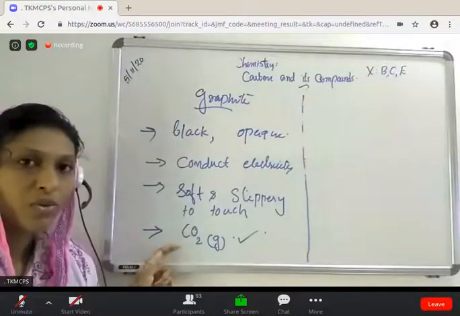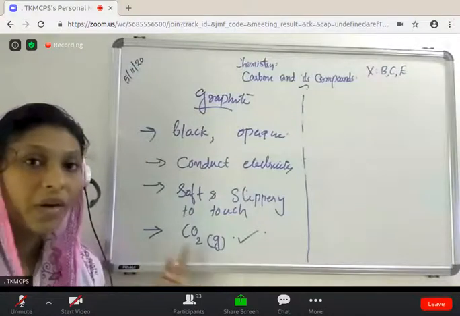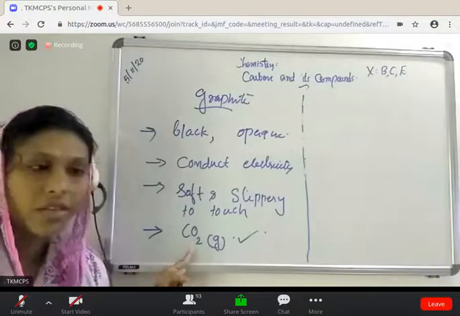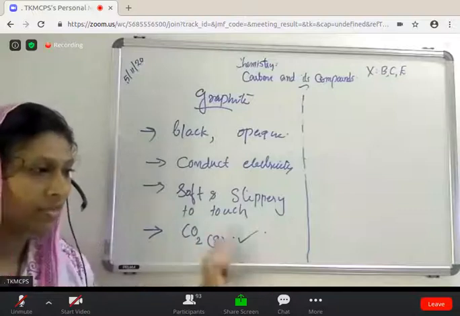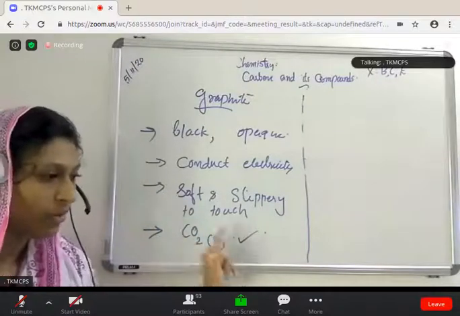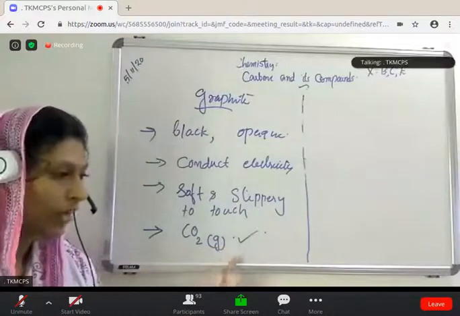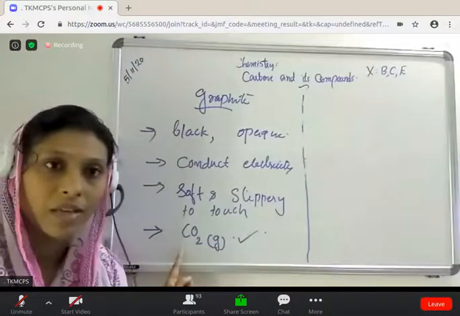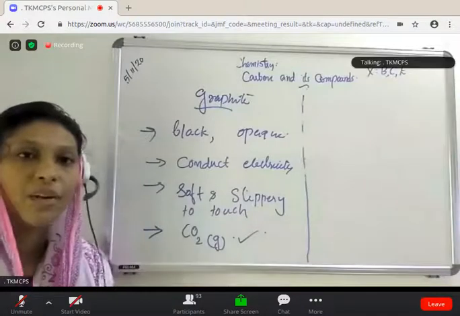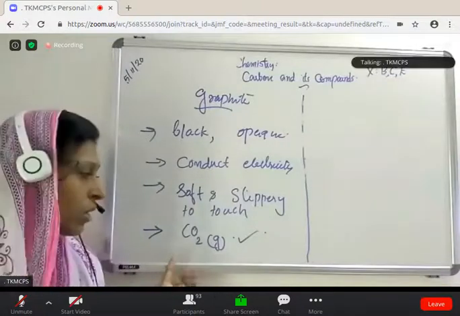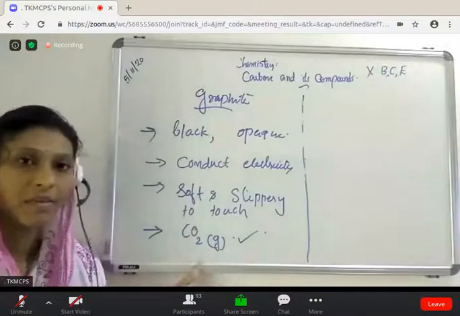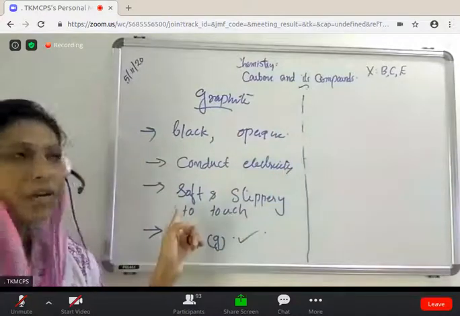So all the allotropes of carbon on burning produce carbon dioxide gas. Diamond, graphite and fullerene also produce carbon dioxide gas.